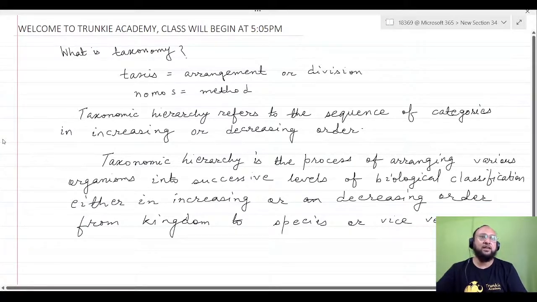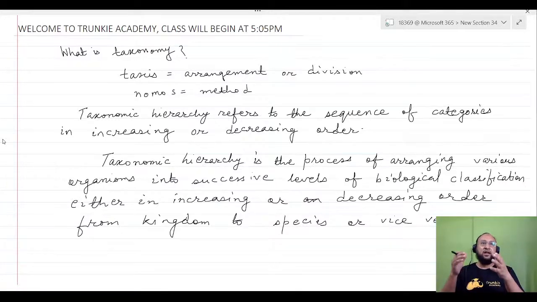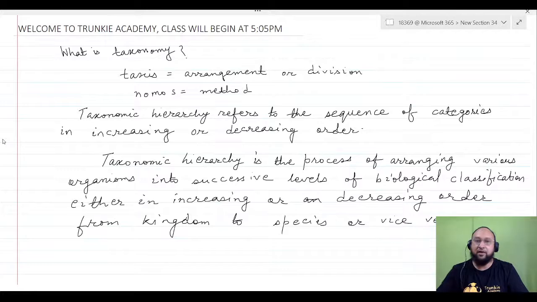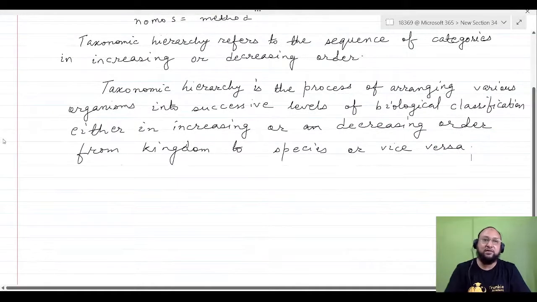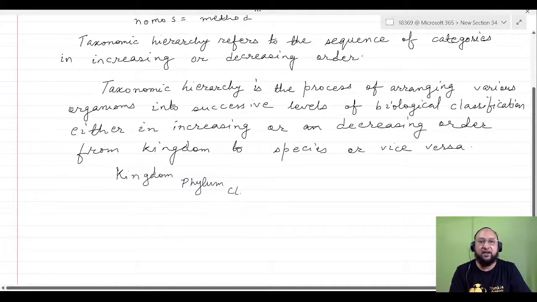Now each level of the hierarchy is called a taxonomic category or rank. I will write and show you. There is a kingdom, and after kingdom is the phylum, and after phylum is the class. In some cases, superclass is also there.